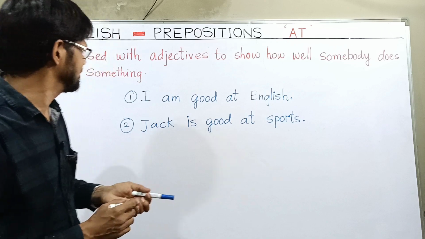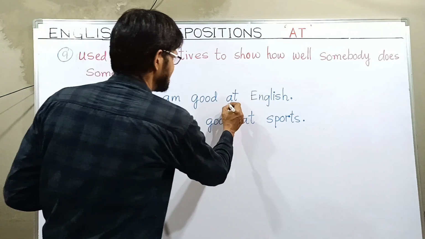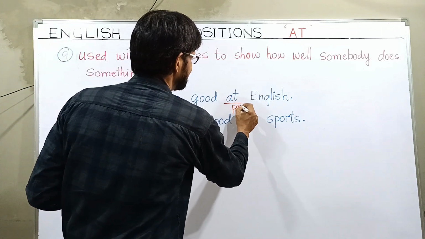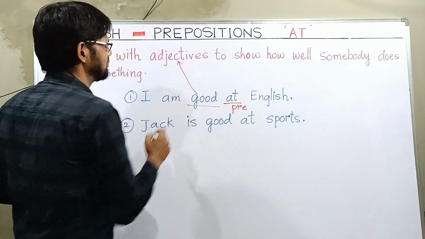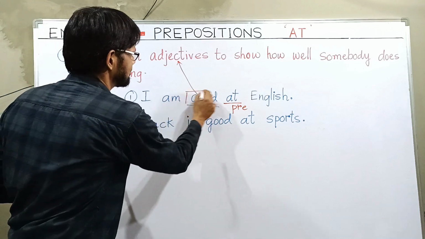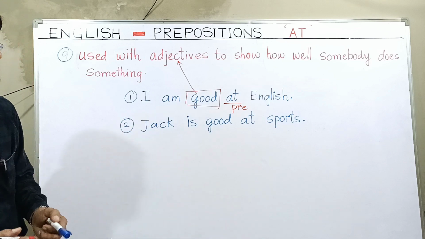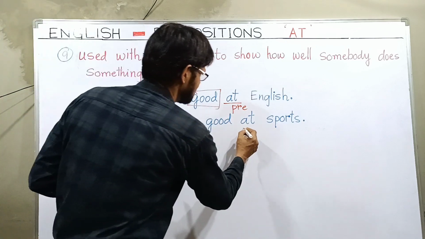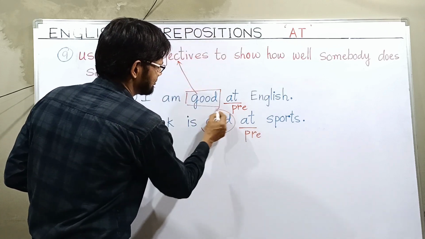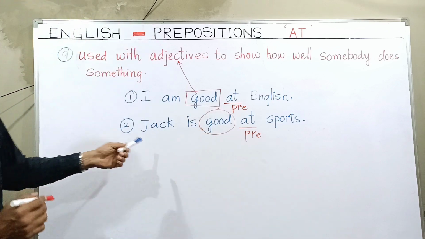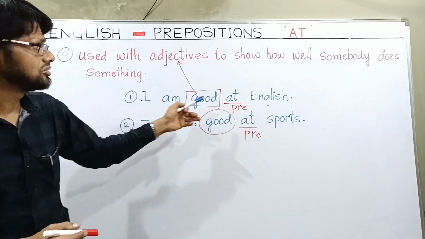So examples are here. Number 1, I am good at English. Here we have preposition at, and before that we have good. The word good is an adjective. So here we use at with adjectives. I am good at English. Jack is good at sports. Here also you can notice that preposition at is used and the adjective is here. Jack is good at sports. I am good at English.